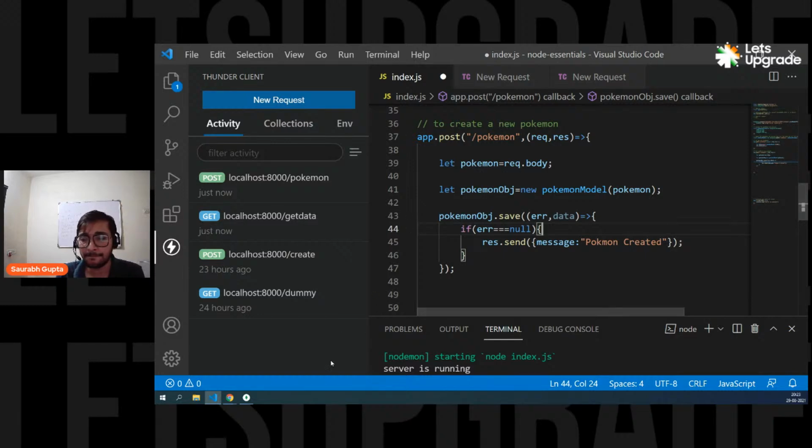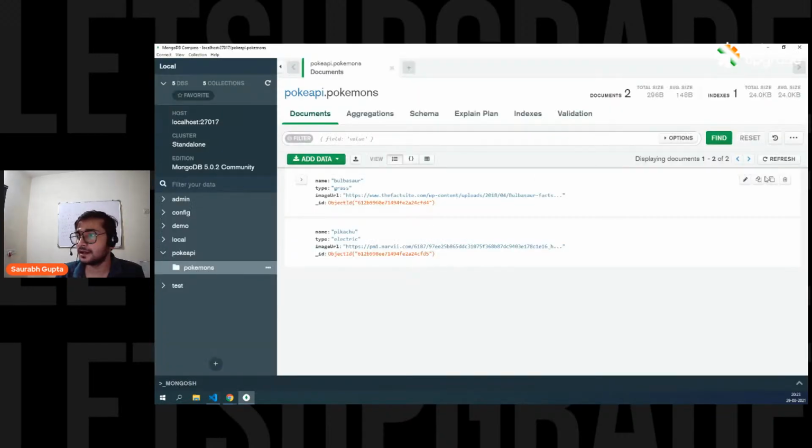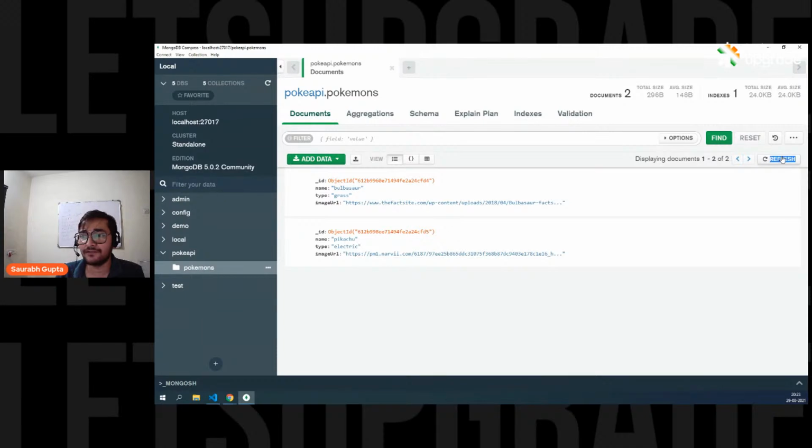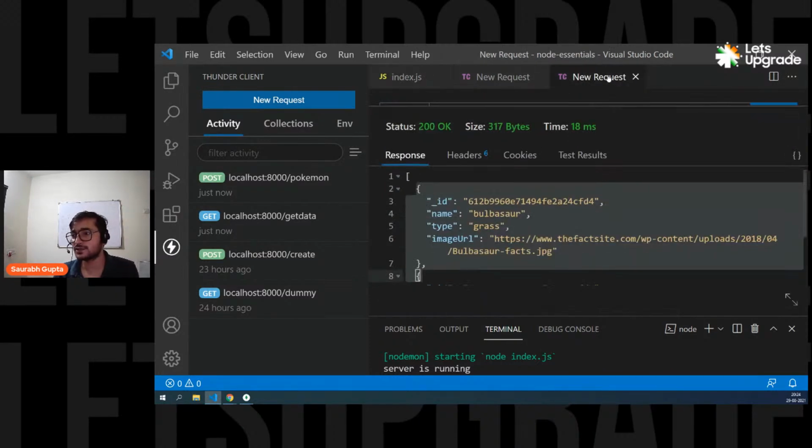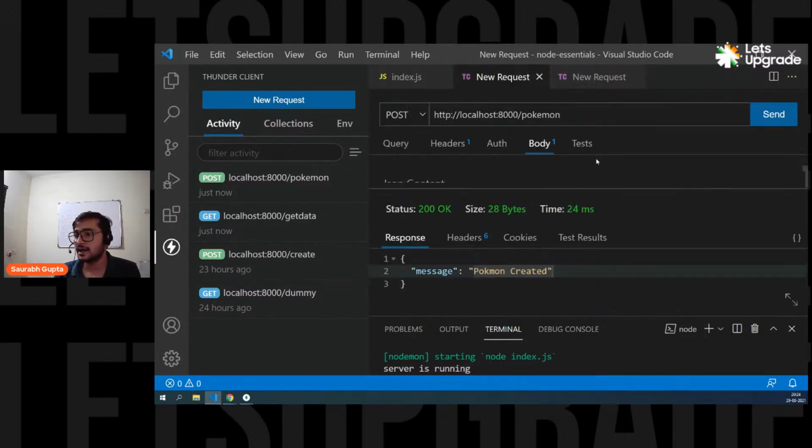Please tell me. And now if you see, here I only have two Pokemons, right? I only have Bulbasaur and Pikachu. So let's see if we are adding Onyx here after calling that API. So let's go here. Let's call this Pokemon creation and let's see if we get the message. So here we go. We get Pokemon created again.